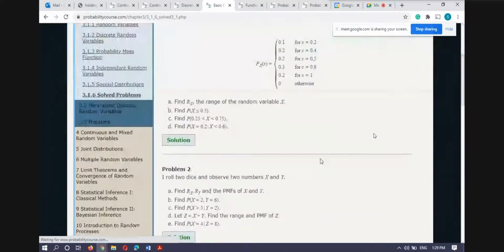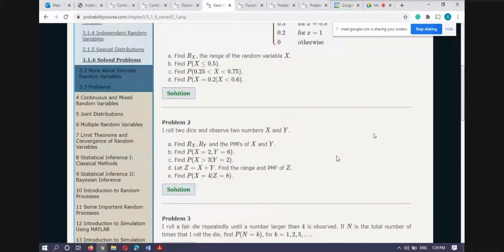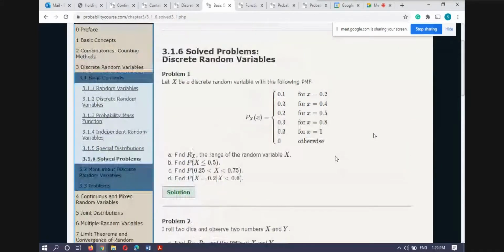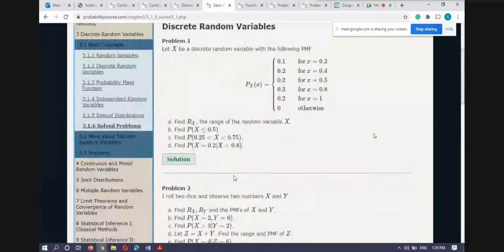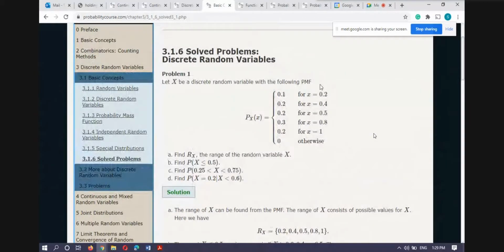Then there are some solved examples. You see all of them. Okay, let's see one. Let X be a discrete random variable with probability mass function.